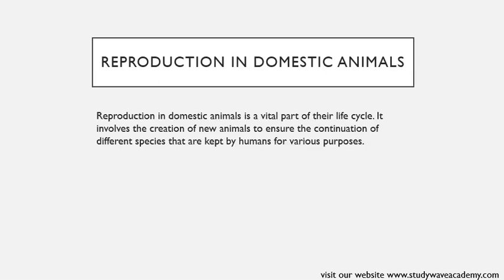So different animals have different ways of reproducing. Okay? Do we understand that? So reproduction in domestic animals is how they have babies, how they have new animals. Okay? Good.